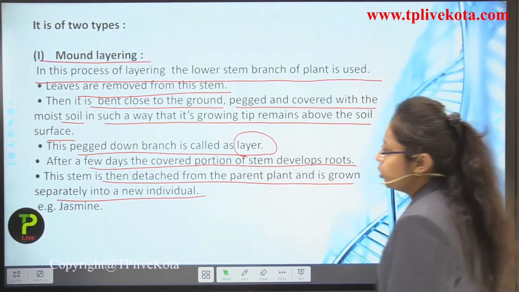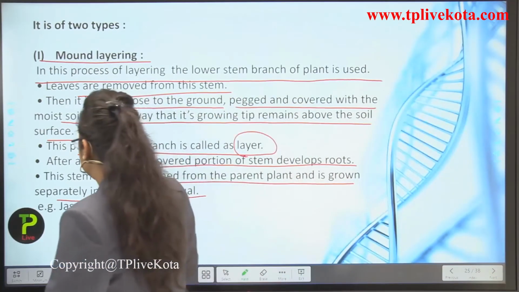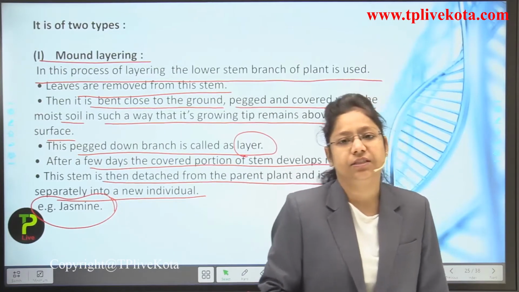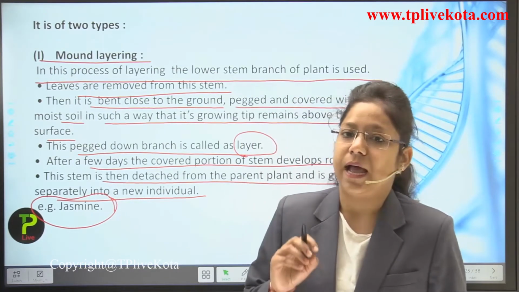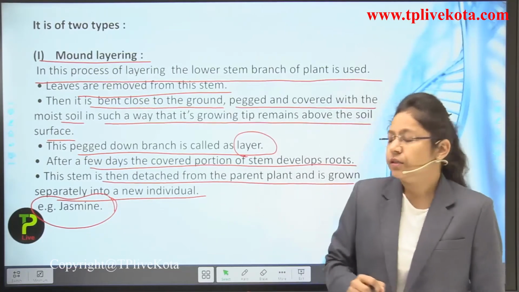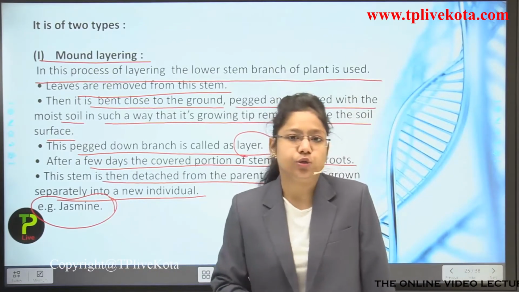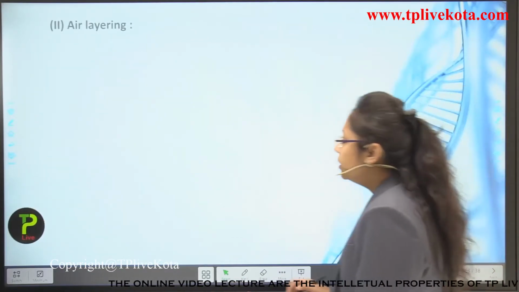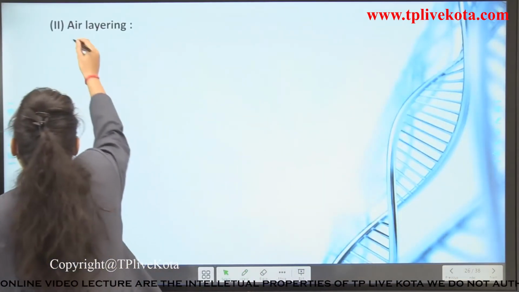Okay, so this occurs usually in jasmine. Jasmine is a very beautiful plant which has very colorful and fragrant flowers. So this method is usually used in this plant. Okay, jasmine. Now the second type of layering is known as what?